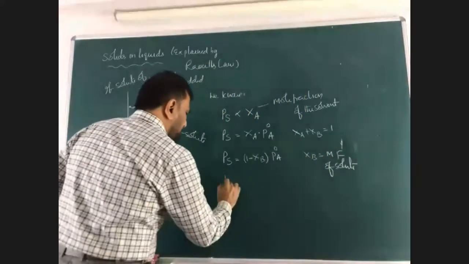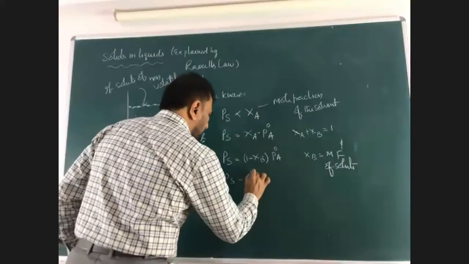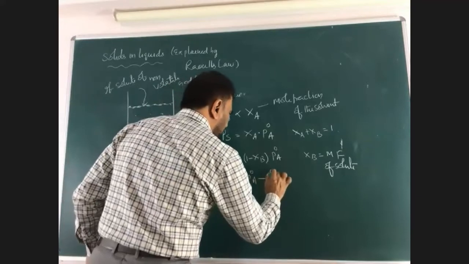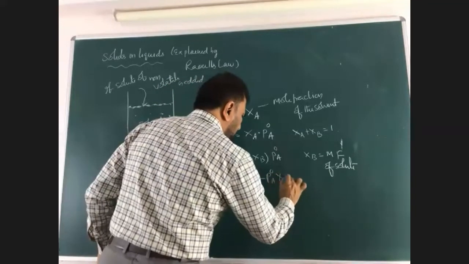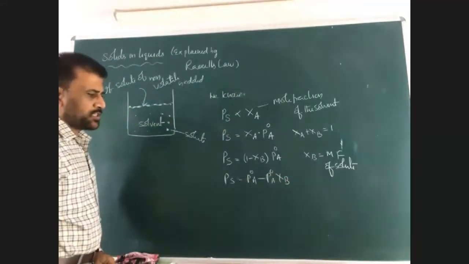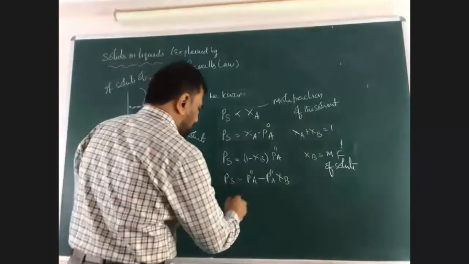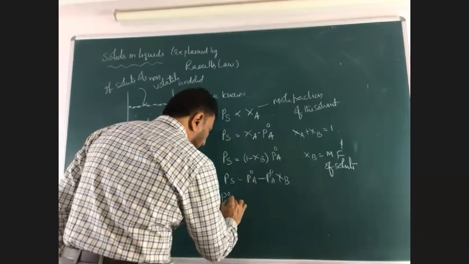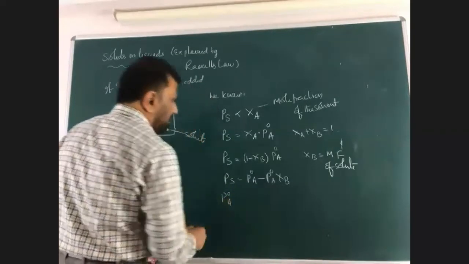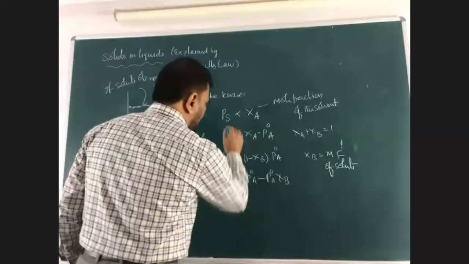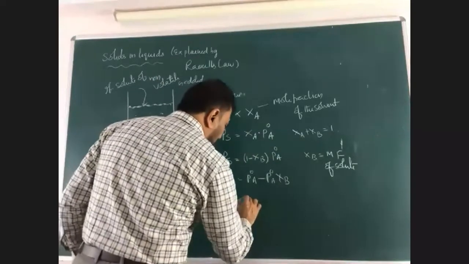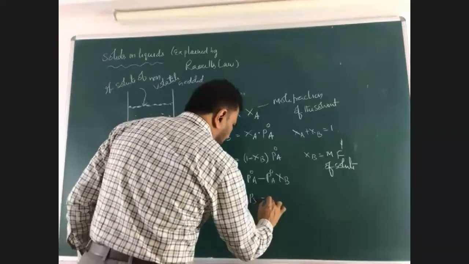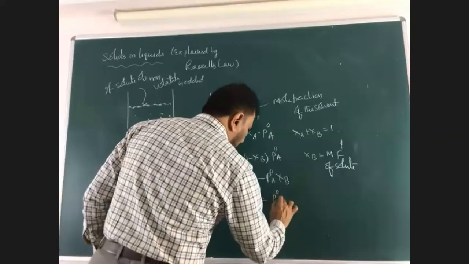Now, PS is equal to P naught A minus P naught A into XB. It can be written like this. P naught means the pure solvent, so you can write P naught A minus PS is equal to P naught A into XB.